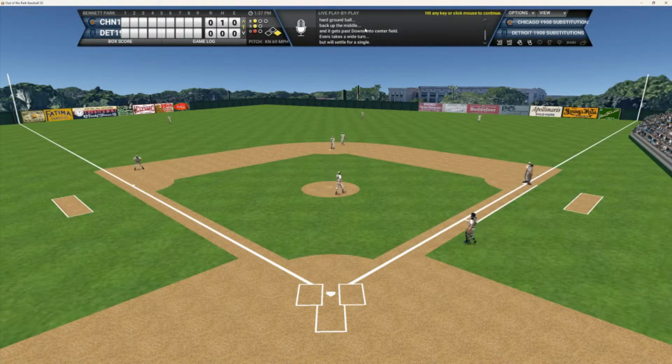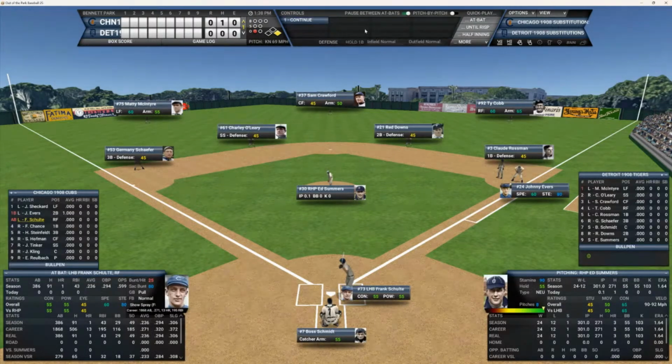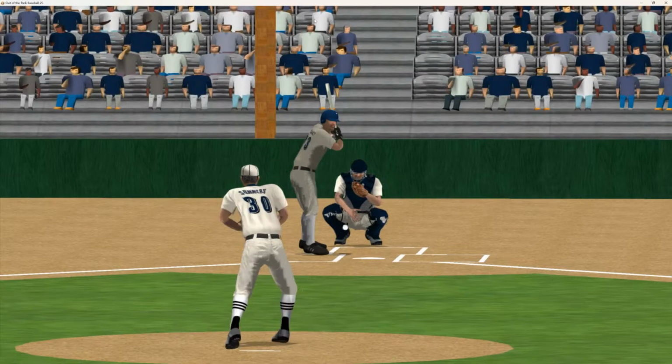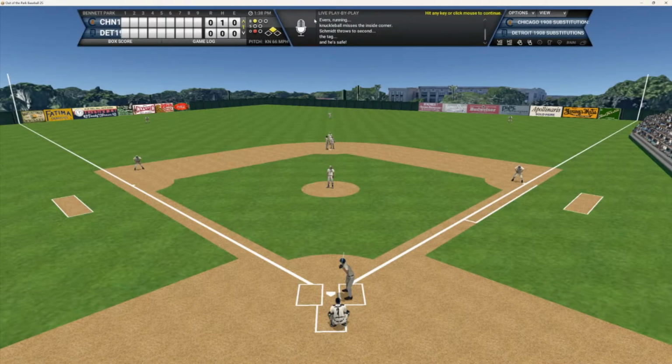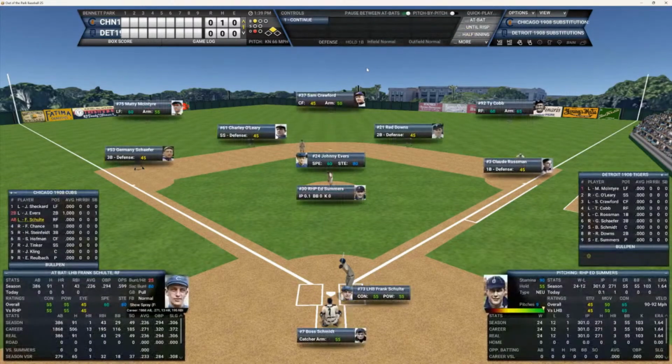Cubbies got a runner down there. And that'll bring up Frank Schultz. And Frank Schultz batted .236 in the regular season with a homer and 53 RBIs. And Johnny down there at first got excellent speed. And here's the pitch to Frank Schultz. And that one's taken down low, and Johnny's off and running. He's in there safely. So you got a runner in scoring position now with excellent speed. Schultz single probably drives him in.